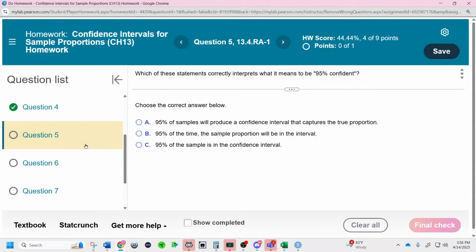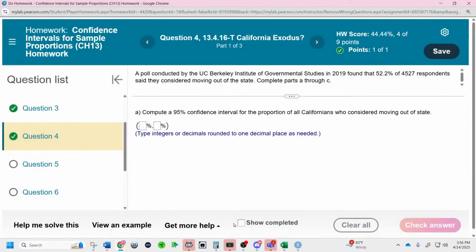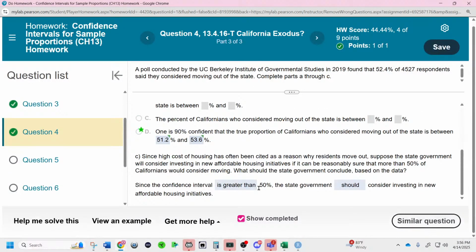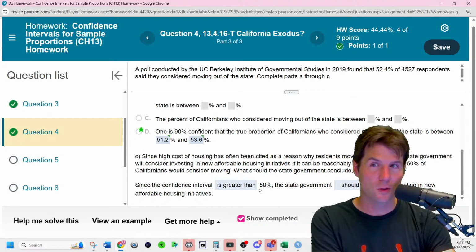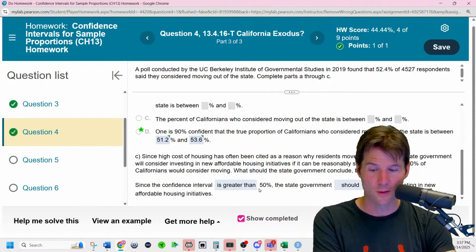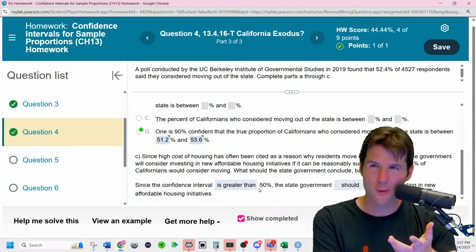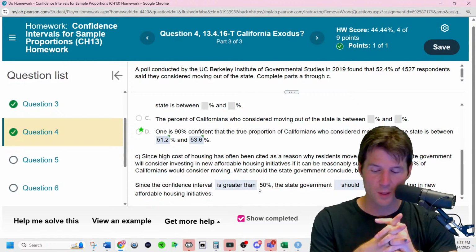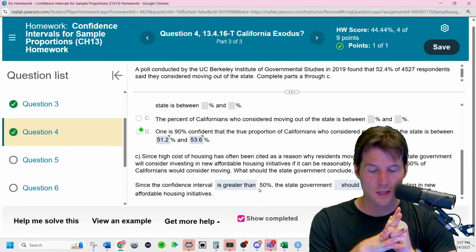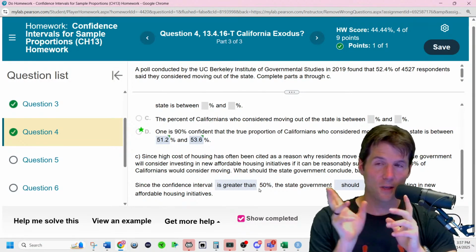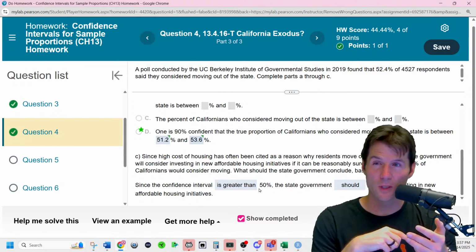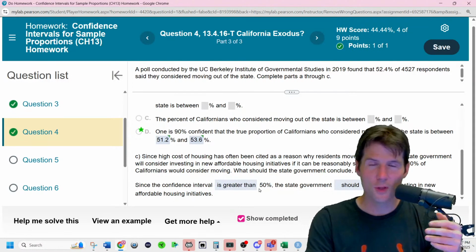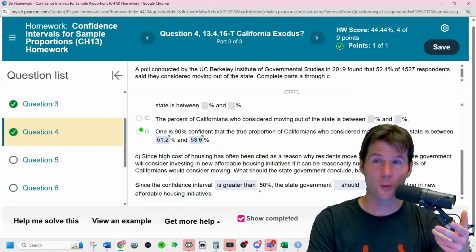Let me just show you that again real quick, and actually might change the question, but the interval now is still above. So what they're trying to figure out is the true proportion of people in California who are considering moving out of state. We are 90% confident, this is a different interval, that the true proportion of people who plan to move out of state is between 51.2 to 53.6. So they're going to do this action if the interval gives evidence that more than 50%. Well, the whole interval is above 50%. You think the truth is somewhere between 51.2 to 53.6.